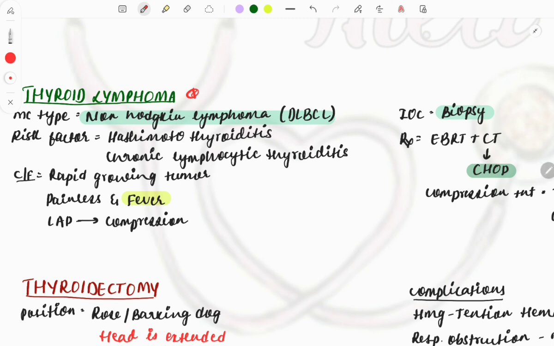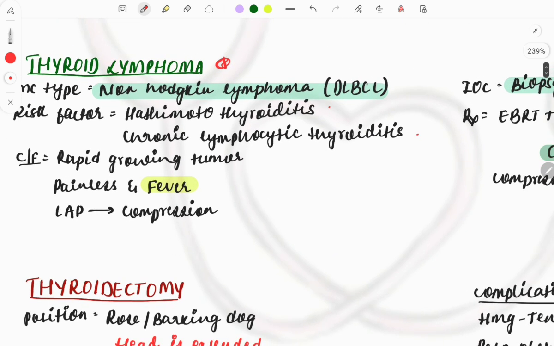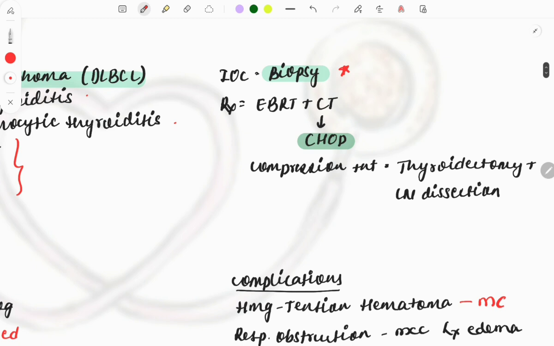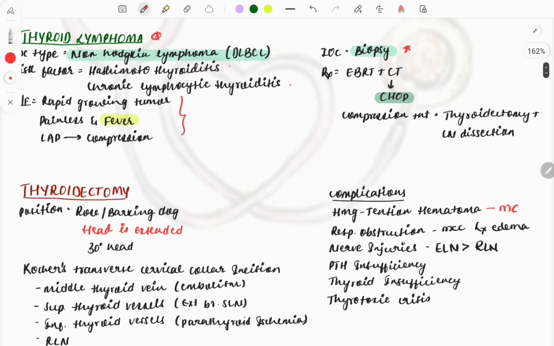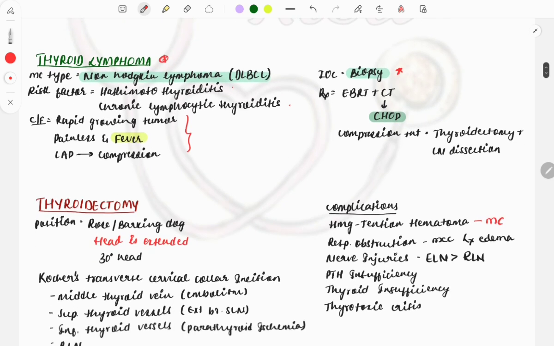Risk factors are Hashimoto's thyroiditis and chronic lymphocytic thyroiditis for thyroid lymphoma. These are the clinical features which will be described in the case, the investigation of choice is biopsy, and this is the treatment modality. Already discussed that FNAC is done in all except three: Riedl's thyroiditis, follicular cancer, and thyroid lymphoma. In these we use biopsy.